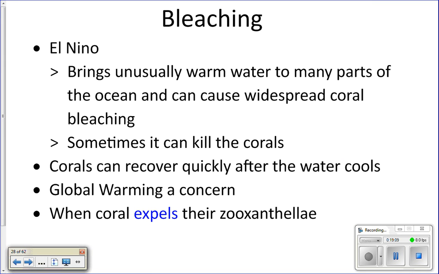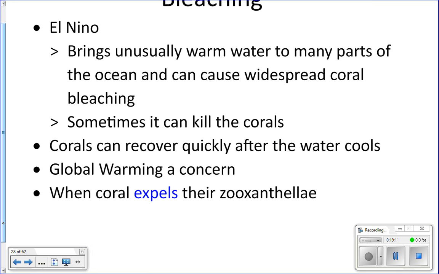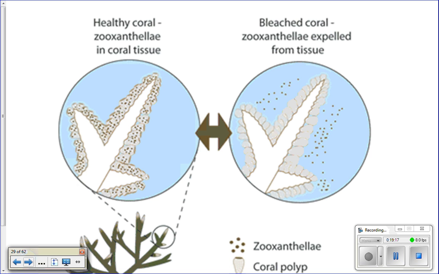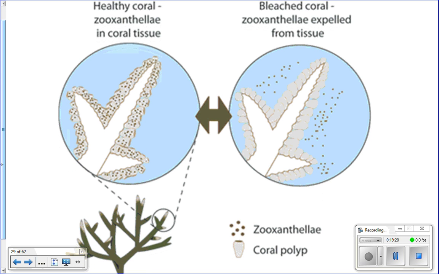Bleaching. This is when the corals expel their zooxanthellae. Here's what happens. In a healthy coral, you have your skeleton underneath, and this part right here represents the coral animal. Notice the green dots inside of there. That's the zooxanthellae. So in healthy coral, you have the coral with the zooxanthellae inside. It's colored, it's pretty. It's all nice and green, at least for this picture.